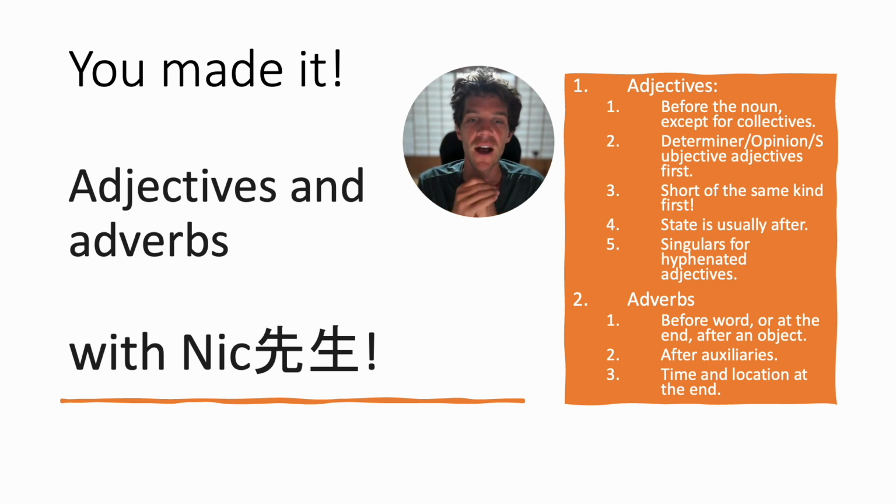There's another one. Before we continue though, remember when you have adjectives of the same category, you need to use either a comma or and to connect them, right? A nice and funny teacher. But if you want to use different categories, using, for example, the origin, Canadian, and a subjective, handsome, you can say a handsome Canadian teacher. You don't need a comma or and between those two adjectives, handsome and Canadian.